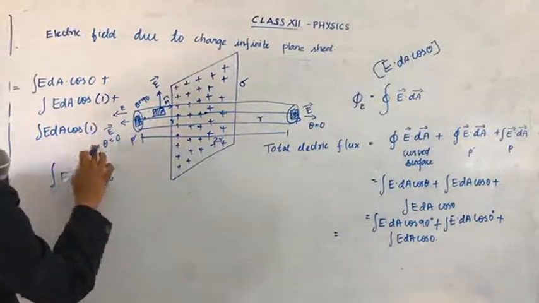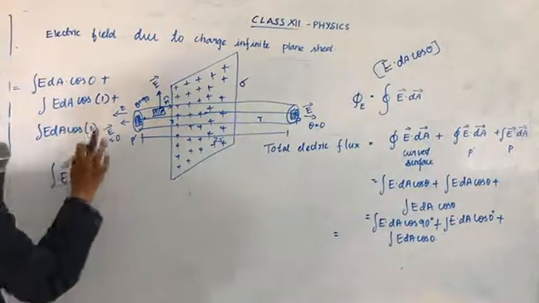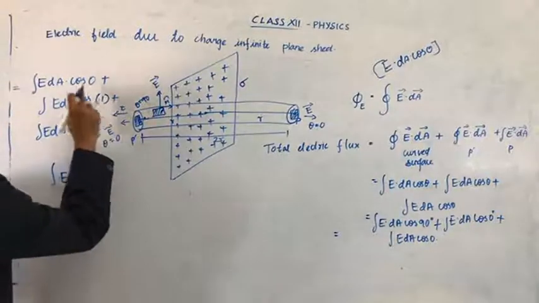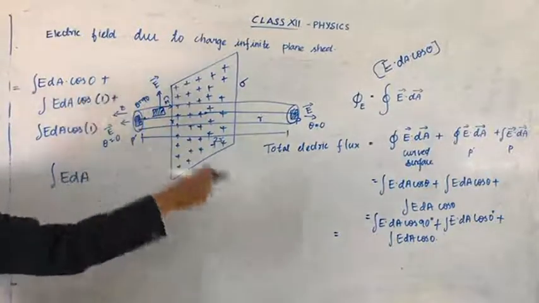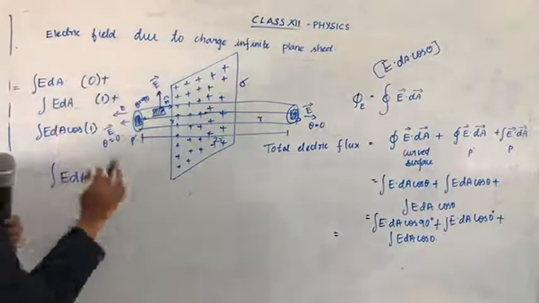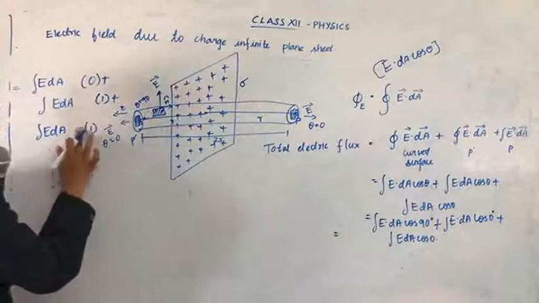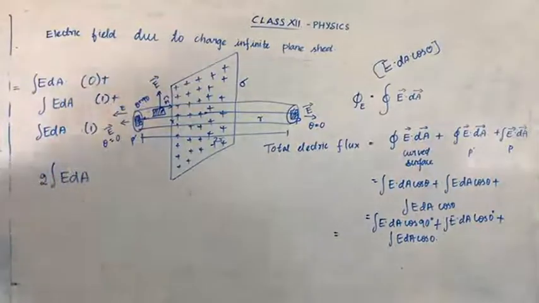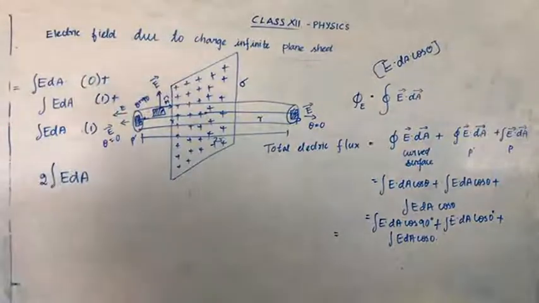So 1 cos theta, here also 1. So it becomes 1. Okay. Cos 90 becomes 0, and cos 0 becomes 1. Now 2 EdA. 1 plus 1 EdA, 2 EdA. Okay.